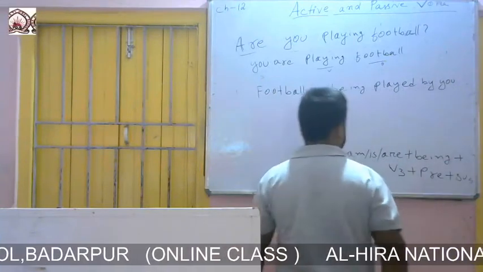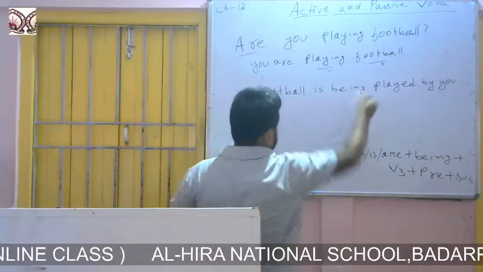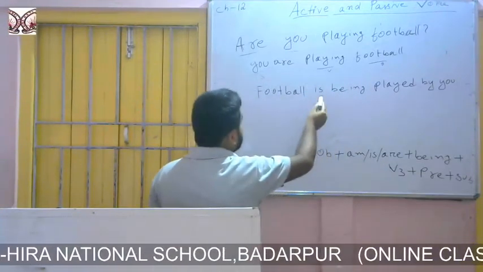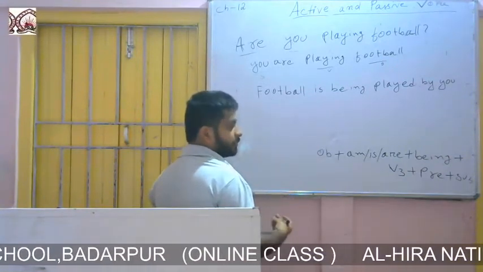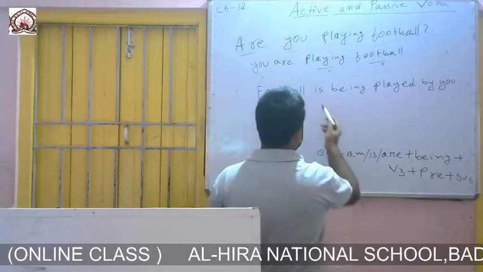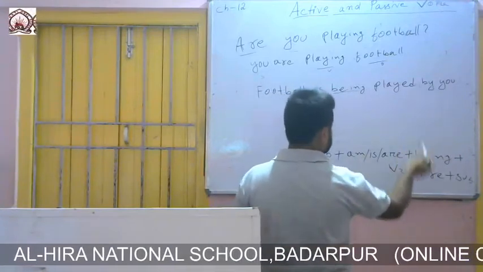If there is you, it will not change. So if you look, what I have done: I have taken the object at the beginning, then am, is or are. I have written is because this is third person singular, and with third person singular we use is. Then I have written being, according to the formation.